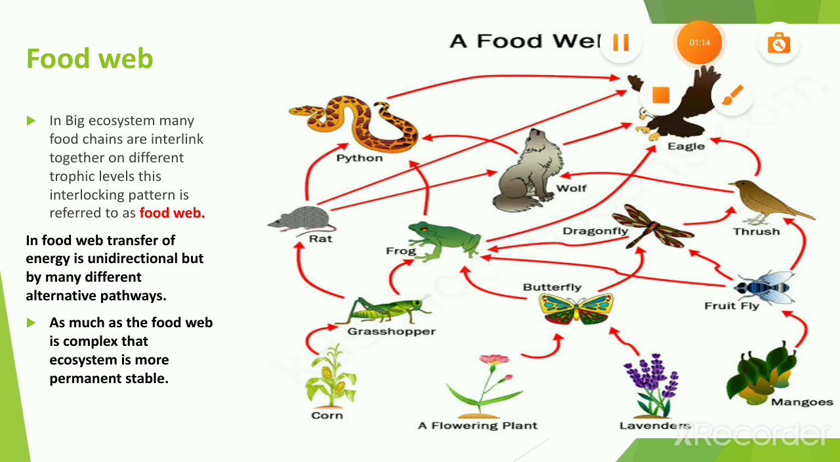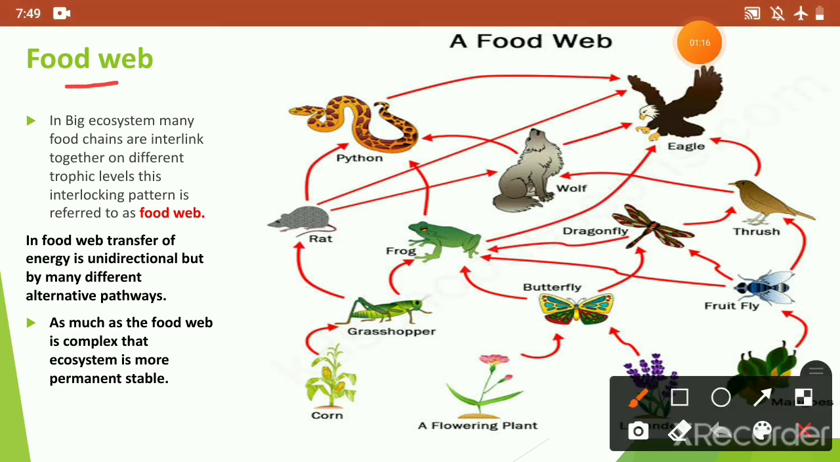Now let's know about the food web. As we know, an ecosystem can be very small or it can be very large also. In a big ecosystem, there are many food chains which are interlinked together on different trophic levels, and this interlocking pattern of different food chains is referred to as the food web.